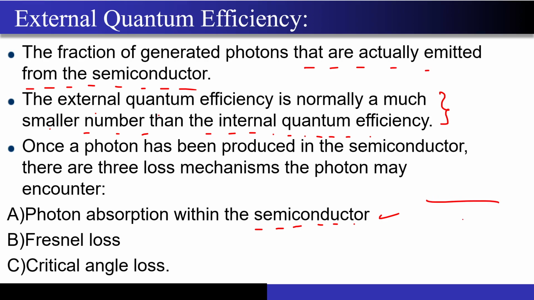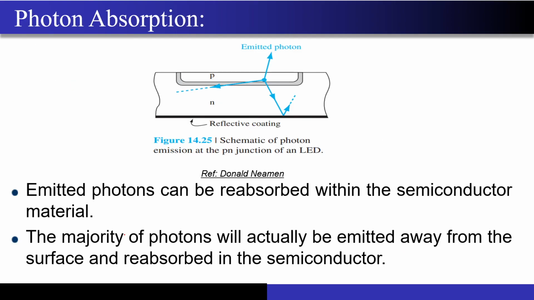What do I mean by that? So if you have a semiconductor material and let's say this photon has been generated over here. Now the moment this h mu comes up, it will again give its energy to the electron in the valence band, it will excite it, and this photon will vanish away, correct. So this is one of the reasons why all the photons that I have generated cannot get emitted out of the material. This is the first reason why there is a loss in the number of photons. The second one is the Fresnel loss, and the third one is the critical angle loss. We will look into what this Fresnel loss is, correct.